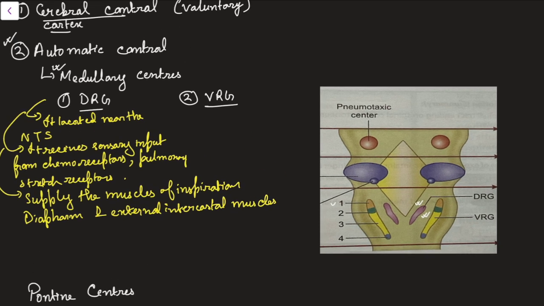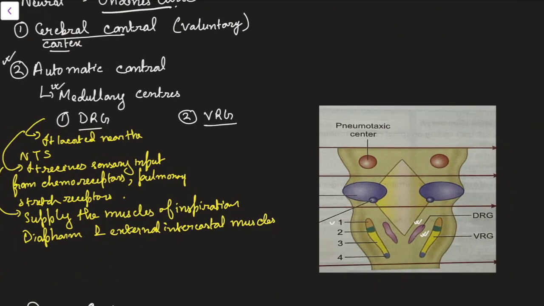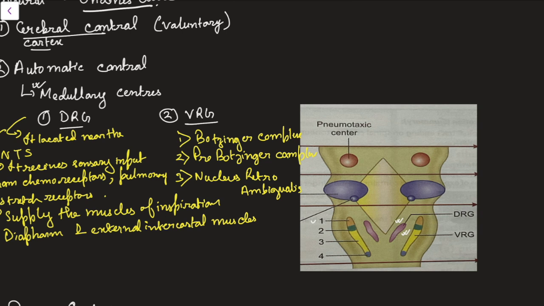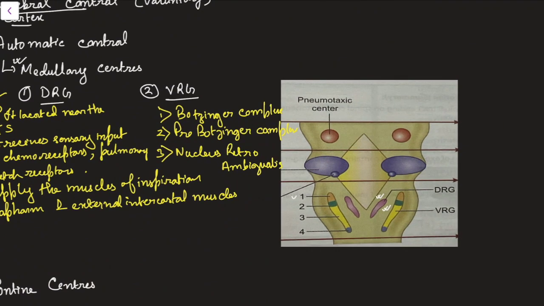Now we will talk about the VRG. The VRG is further divided into three main areas. The first is the Bötzinger complex, the next is the pre-Bötzinger complex, and the third is the nucleus retroambigualis. The Bötzinger complex is primarily concerned with forceful expiration, and that much is enough about it. The pre-Bötzinger complex is mainly responsible for the pacemaker activity of the respiratory system. That is, it takes part in respiratory rhythm generation.